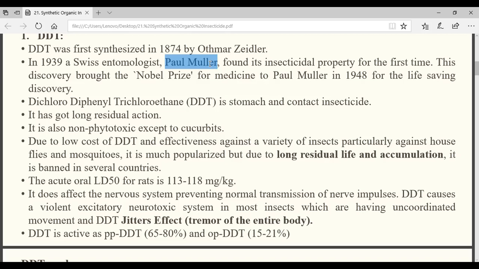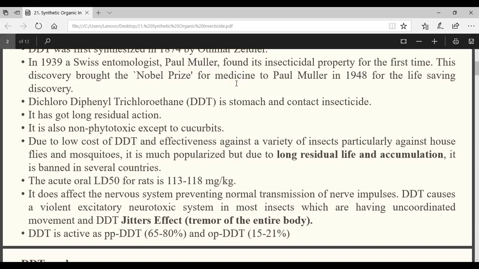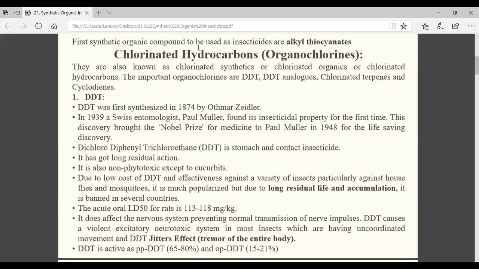Now one more thing is important here. In 1948, Paul Muller got the Nobel Prize. For what? For medicine. It may also come in the exam. In which year, who, and in which field did he get the Nobel Prize? That will be medicine. Understood? Yes or no? Yes, sir. Now, one question may be there: it is written that he got the Nobel Prize for medicine. Why medicine, not agriculture?